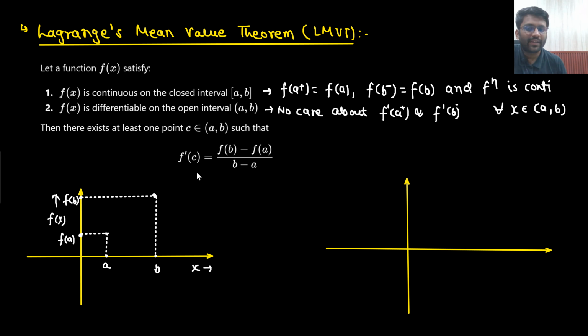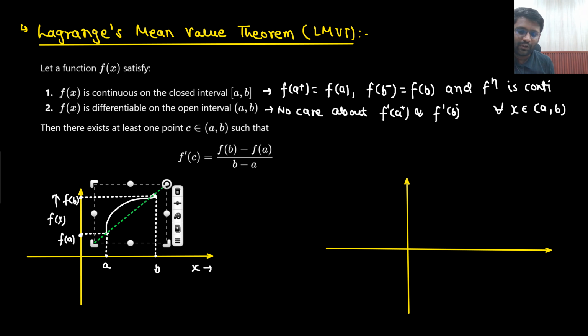Now the function should be continuous between a to b. And along with that, it should be differentiable as well. So can I make a function like this? This is the function that I have made. Between a to b, the function is going like this. Is that clear to you? So now they are saying, you join these 2 points.